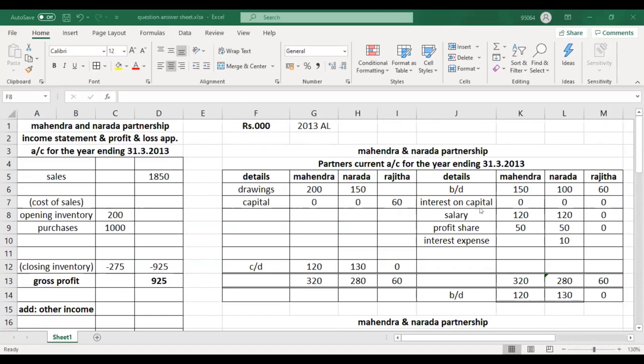So now we have learned the theory for the last 2 days. We have learned the theory, the double entry, the formats, and we attempted a question right now. And now you have the knowledge.